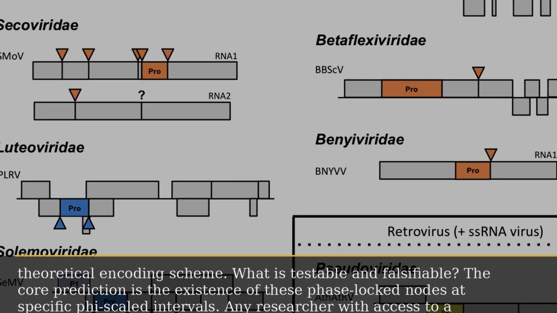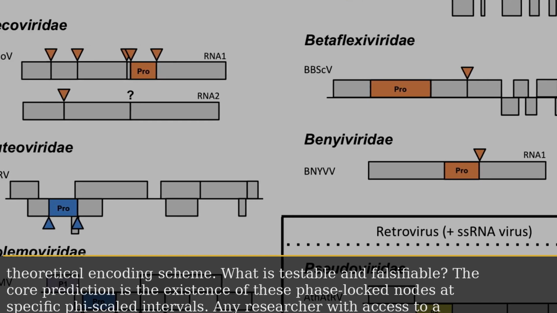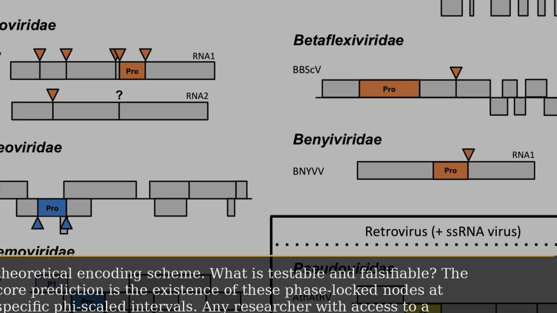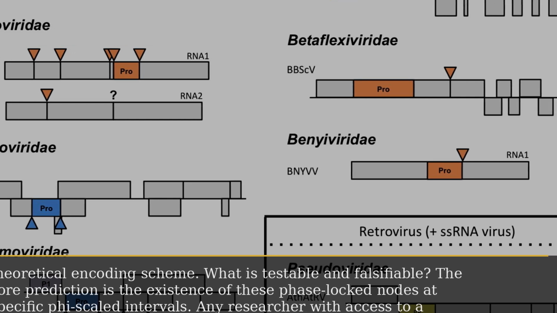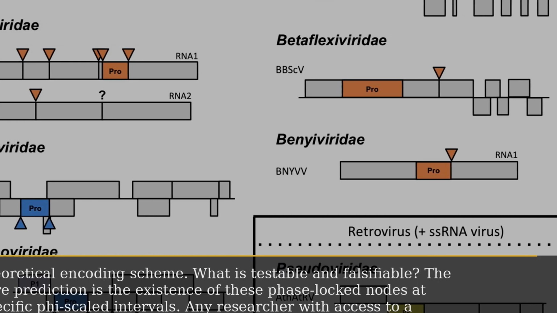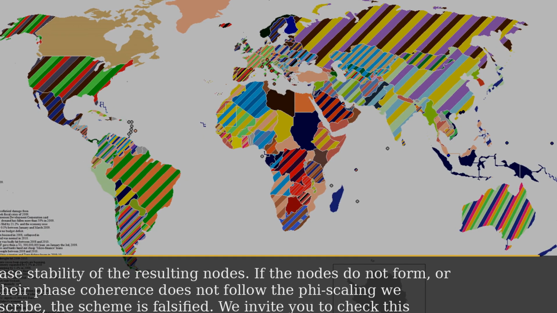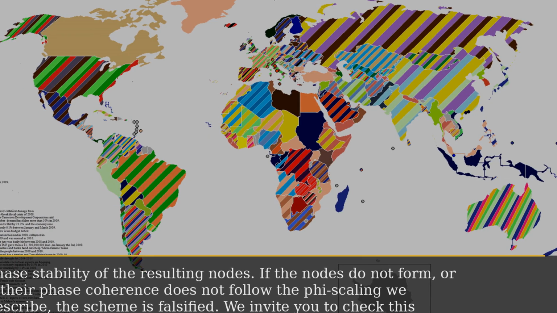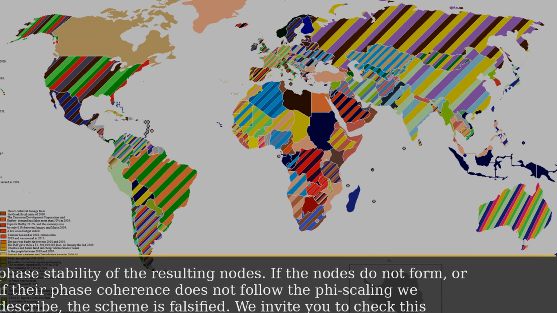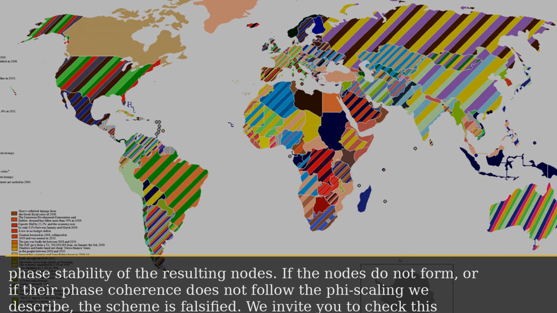What is testable and falsifiable? The core prediction is the existence of these phase-locked nodes at specific phi-scaled intervals. Any researcher with access to a suitable simulated or physical E8 lattice system can attempt to generate the shear wave and measure the phase stability of the resulting nodes. If the nodes do not form, or if their phase coherence does not follow the phi scaling we describe, the scheme is falsified. We invite you to check this directly.